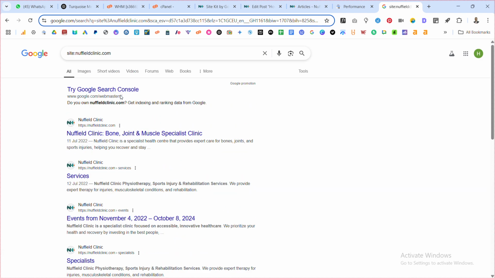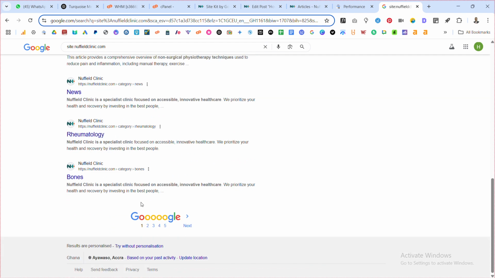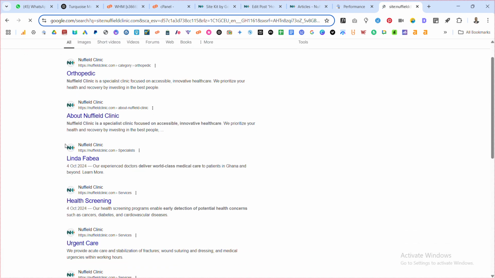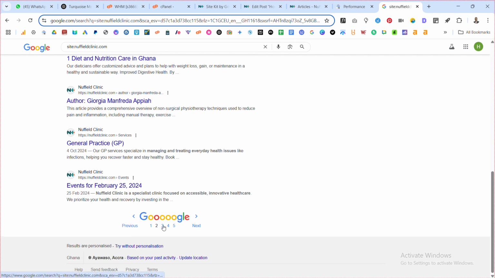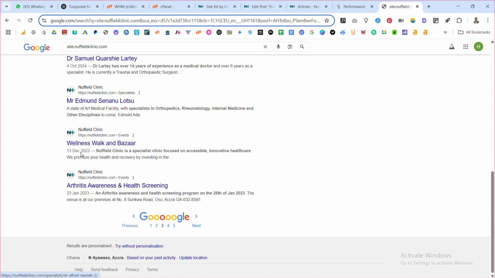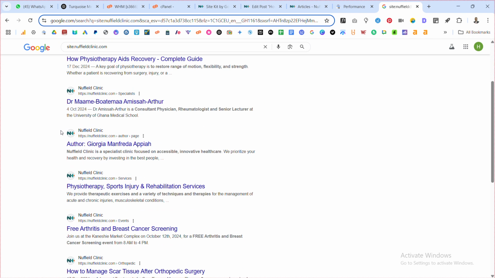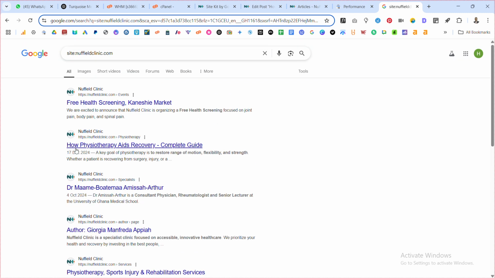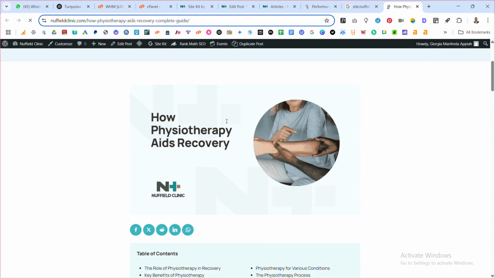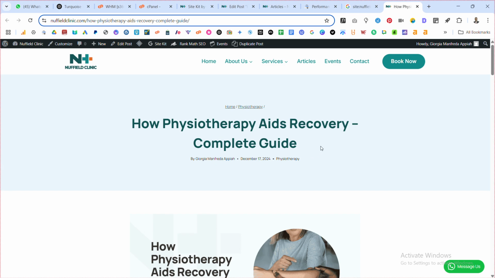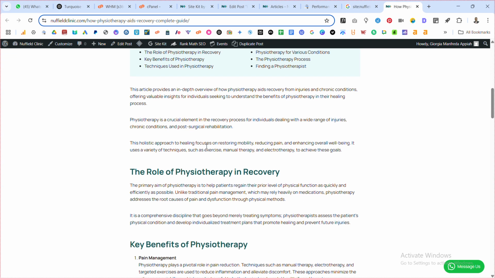Okay, so these are all the pages on the site, the service pages, contact, and things like that. You can see that even up to the third page, most of them are the service pages and all that. Yes, this one is how physiotherapy aids recovery, which is one of the articles. Let me see whether it is one of the articles. Yes, you can see it's one of the articles. How physiotherapy aids recovery, which was published and it is doing very well.